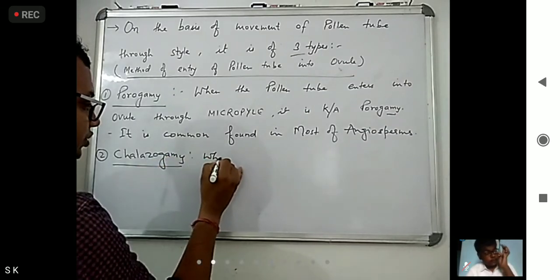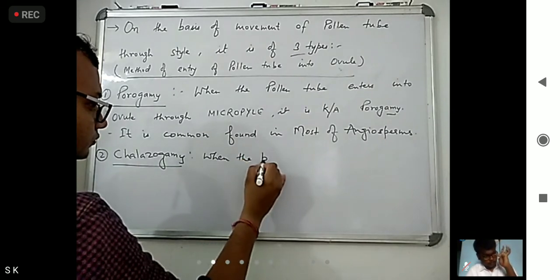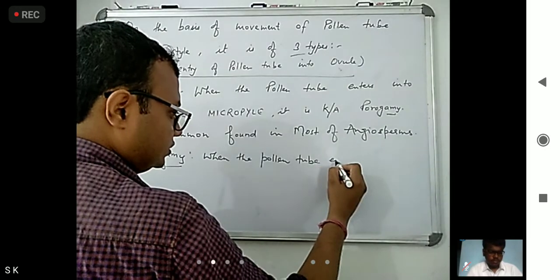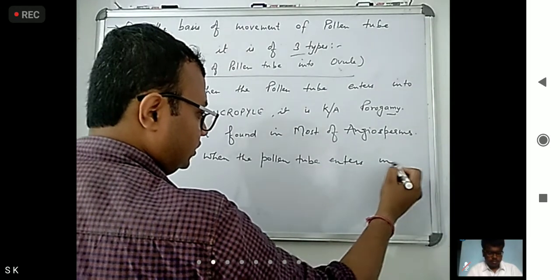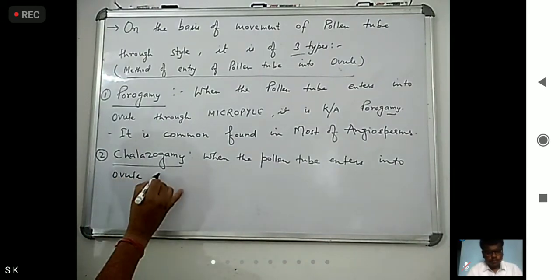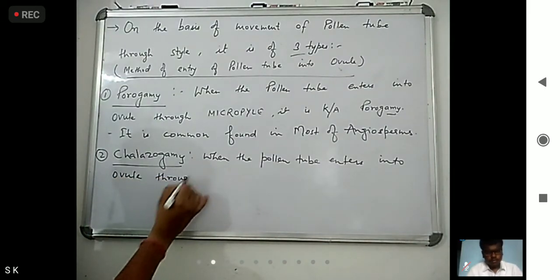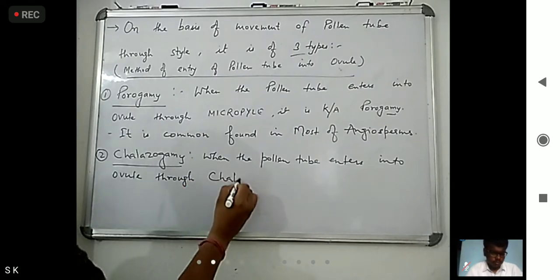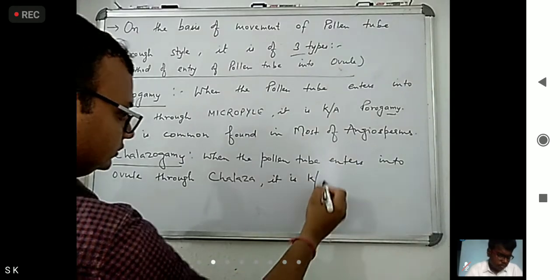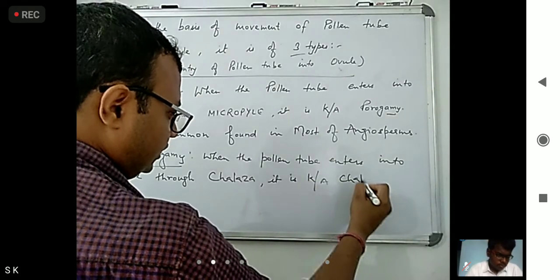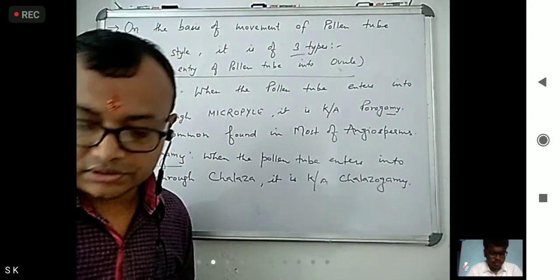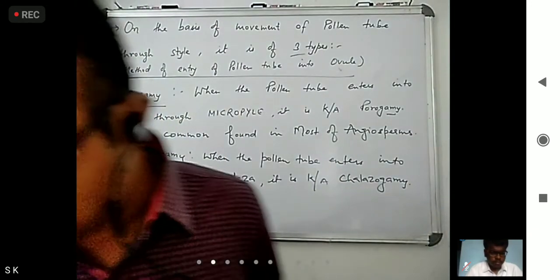When the pollen tube enters into the ovule through chalaza, it is known as chalazogamy.